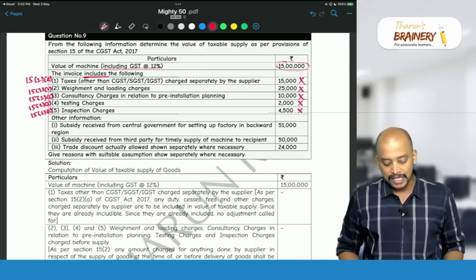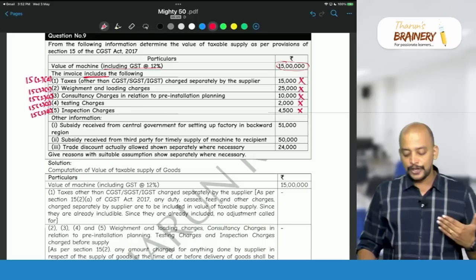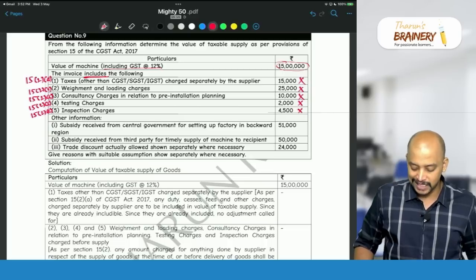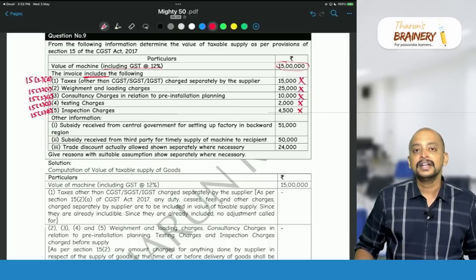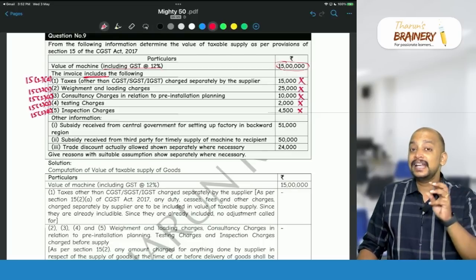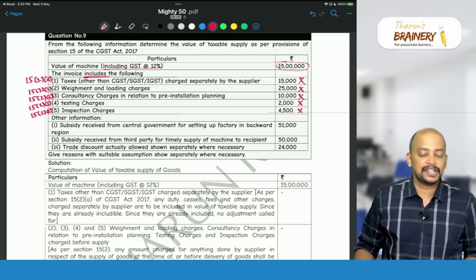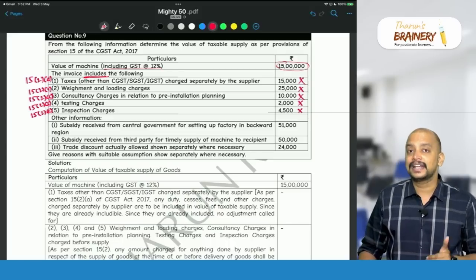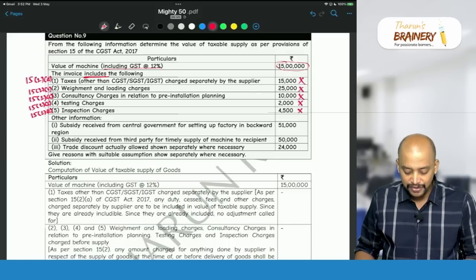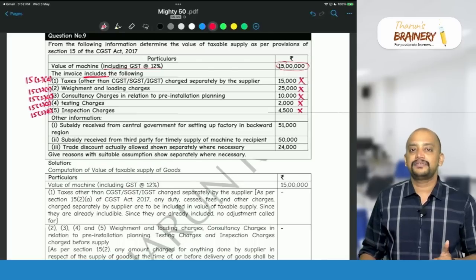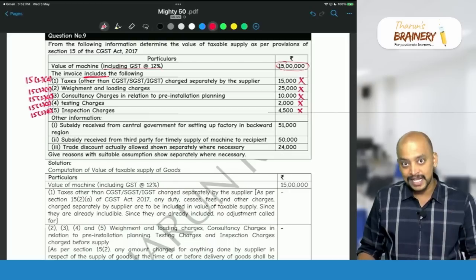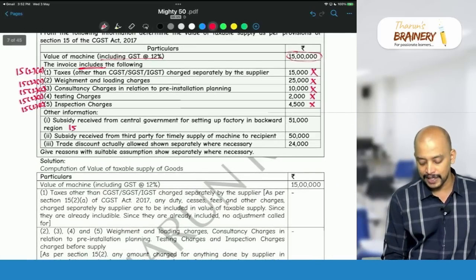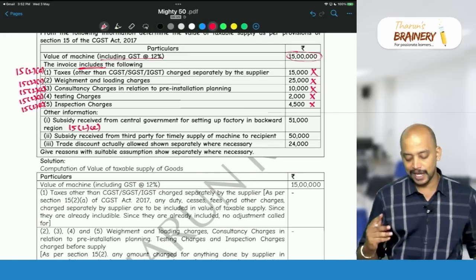Other information: subsidy received from central government for setting up a factory in the backward region. Subsidy received from a third party for timely supply of machine to the recipient. They have not given whether it is directly linked to the price or not. I told you, whenever the question is silent, we need to take the subsidy as directly linked to the price. The first subsidy is from central government. Subsidy directly linked to the price from Central or State Government is to be excluded as per 15(2)(e).